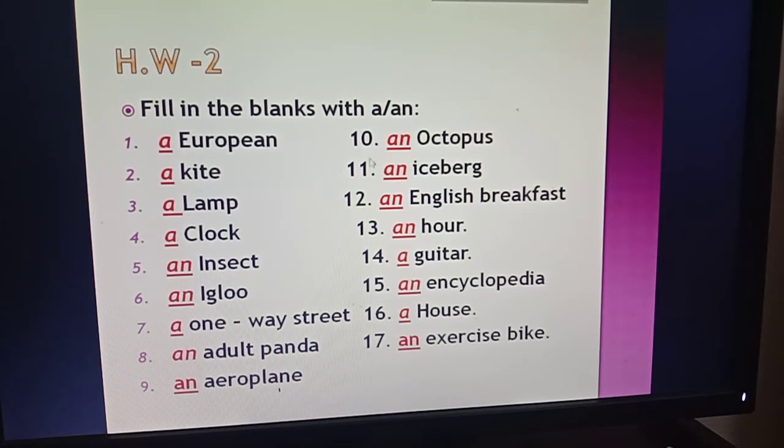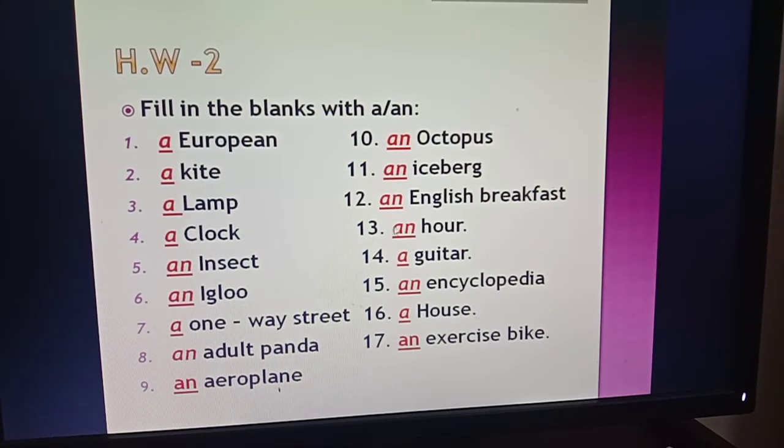Okay, then number 10, an octopus. So octopus starts with the vowel sound o, that's why I have used here an. Then an iceberg, you know ice, I starts with the vowel sound, that's why I have used here an. And English breakfast, so English starts with the vowel sound e, that's why you have to use here an.